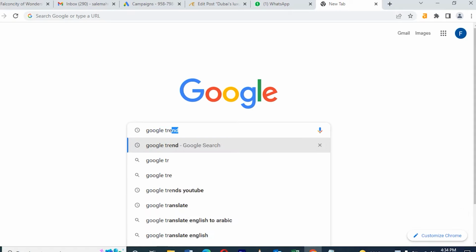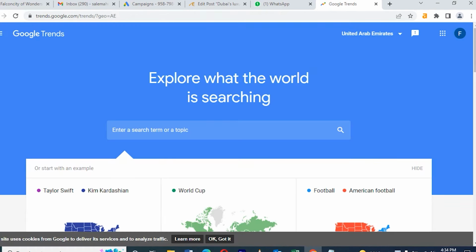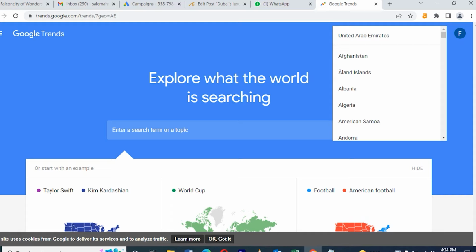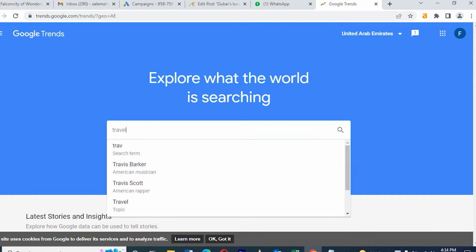Let's start. First of all, we need to type in Google search "Google Trends" so that you will see this first URL, Google Trends. Once we click, it will show how the home page looks. On the top there is a country called UAE, so we can select any country. For example, if you want to select USA and find out which topic is more relevant there, we can choose from here. Now I am choosing UAE.